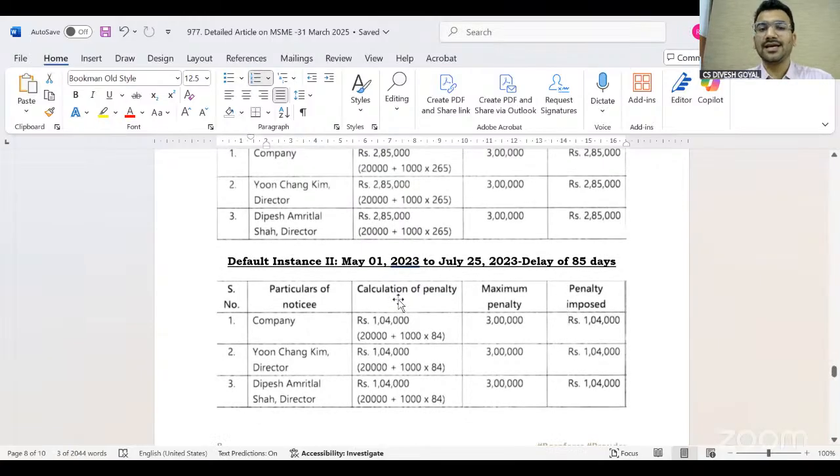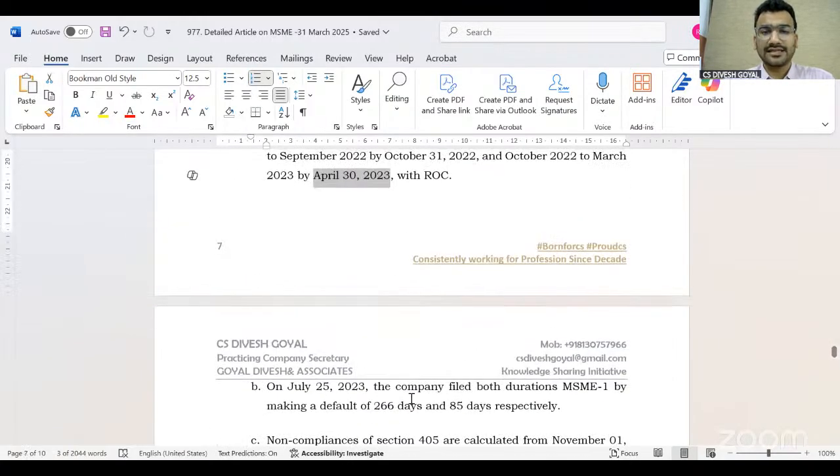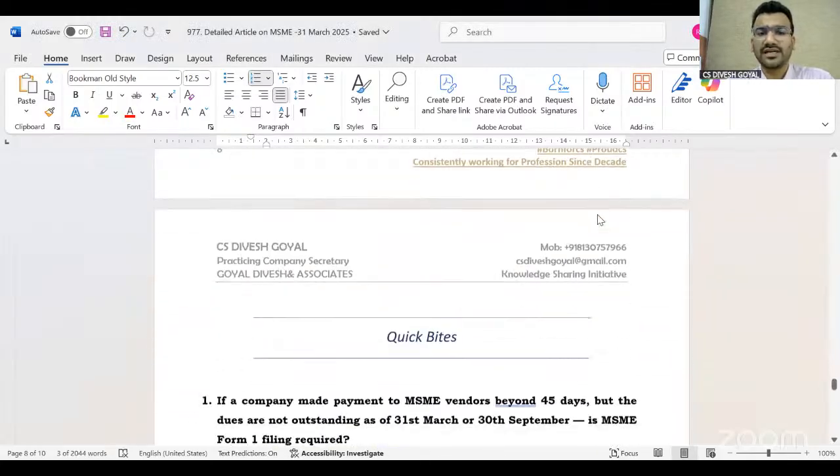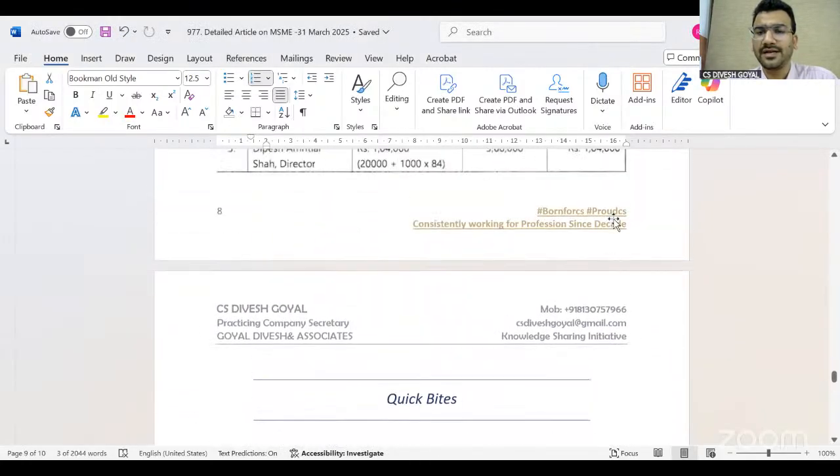So you can see, generally people don't take the MSME 1 as a serious form. They just say that there is no fee on the MSME 1, so we will file after the due date. What's the issue in that? But if you file MSME 1 even after the due date, although your additional fee is 0, you have to pay penalties in lakhs. Earlier, whenever I discussed this, people said, sir, you are lying. But now the example of the case law is in front of us. And this is just one case law. There are many other case laws which we have seen.